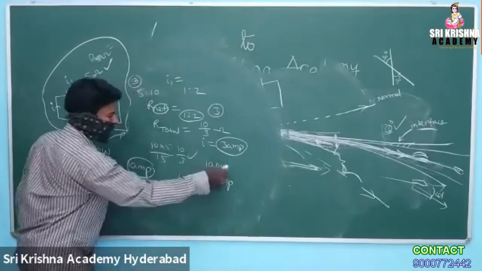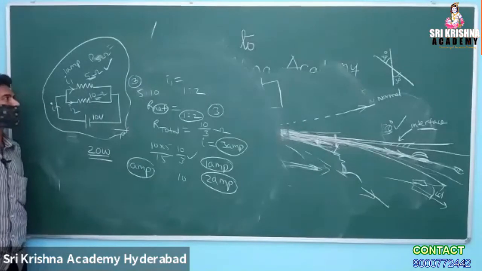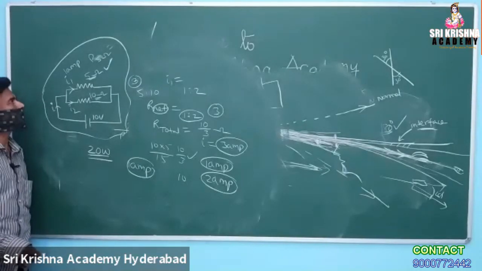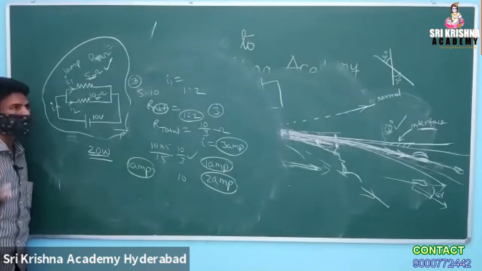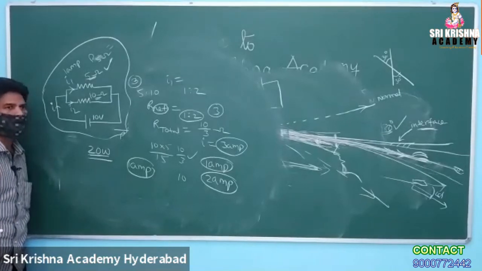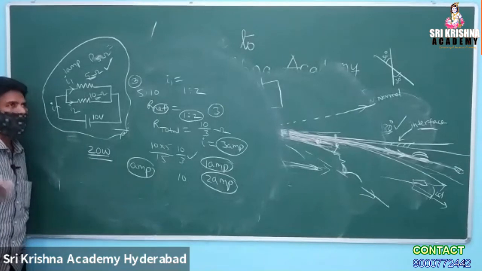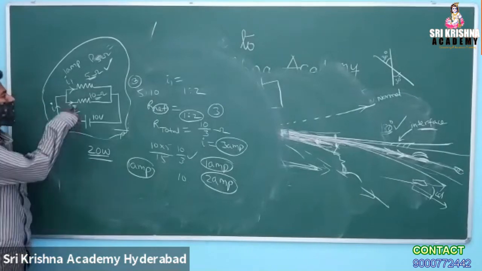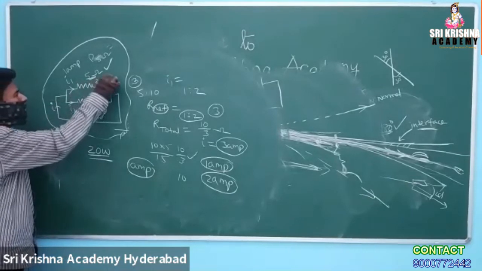So which current is going to pass through 5 ohm? What is your answer? 2 amp. Why did you say 1 amp? By mistake, sir. If you keep doing like that, I think you know the consequence. You must be very accurate and very alert, not on the problem, on achieving rank. That is your goal. So it is 2 amp.